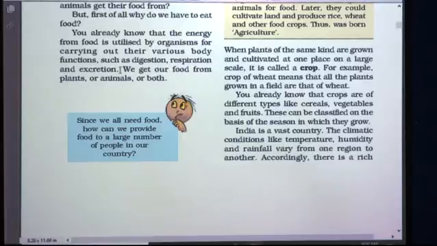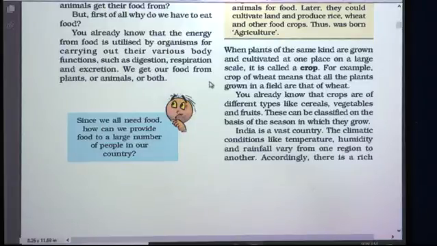For any body function, energy is required and that we get from food. So we utilize that energy obtained from food. You are familiar with these life processes, these body functions: digestion of the food, respiration, that is exchange of gases, and excretion, that is removal of waste material.